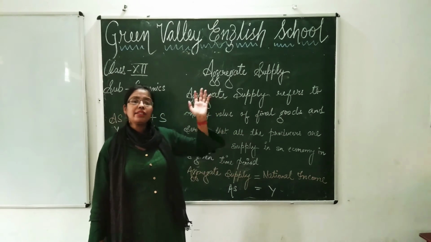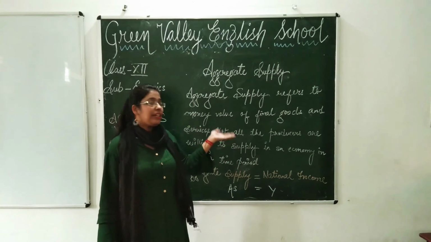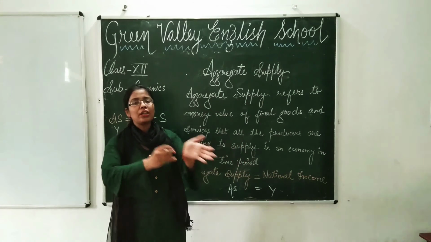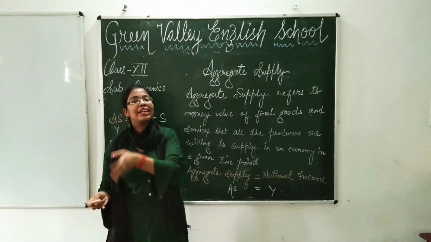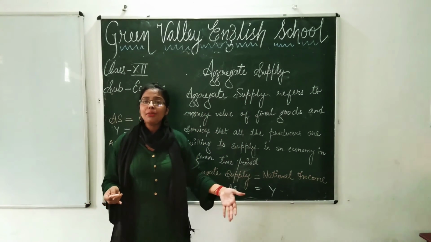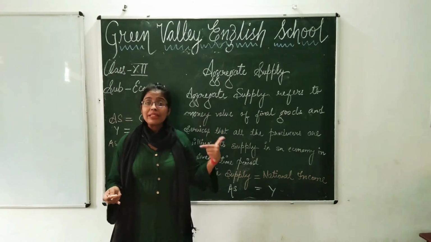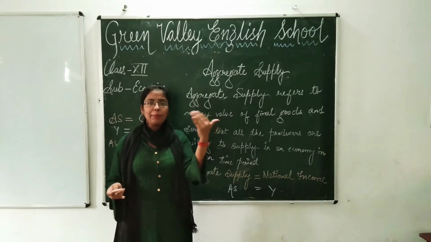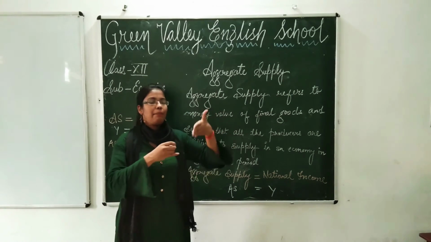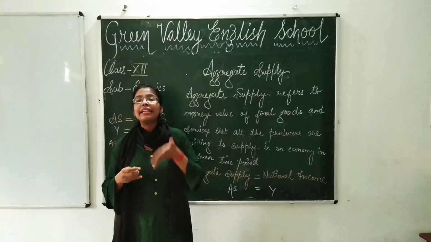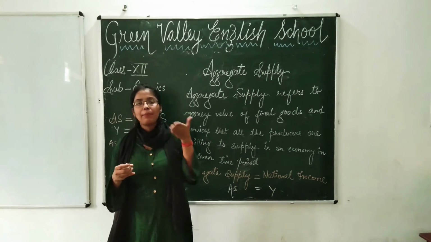So ultimately when it is supplied, it is distributed to the factors of production in the form of their factor incomes. And what are the factor incomes? Labor will get wages. Land gets rent, so wages plus rent. Capital gets interest, plus interest, and then enterprise gets profit, plus profit.